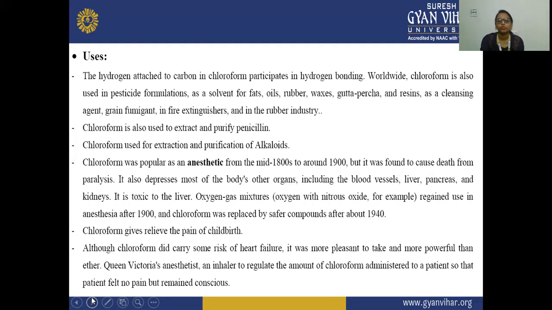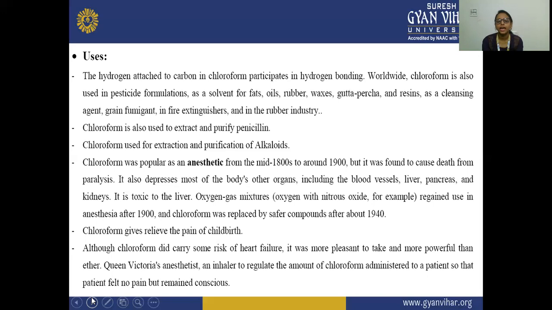Next are the uses of chloroform. The hydrogen attached to the carbon in chloroform participates in hydrogen bonding, and globally chloroform is also used in pesticide formulation and as a solvent for fats, oils, rubber, waxes, gutta-percha, and resins. It is also used as a cleansing agent, as a grain fumigant, in fire extinguishers, and in the rubber industry. Chloroform is also used to extract and purify penicillin, and for the extraction and purification of alkaloids.